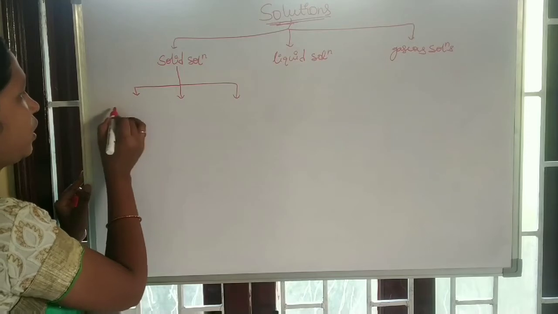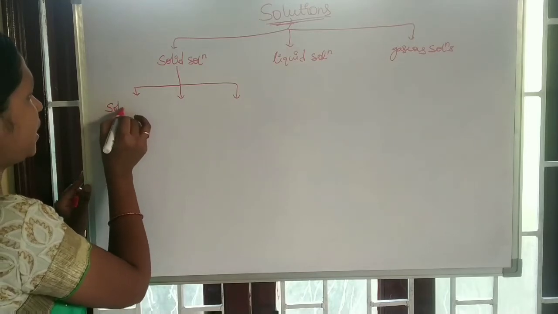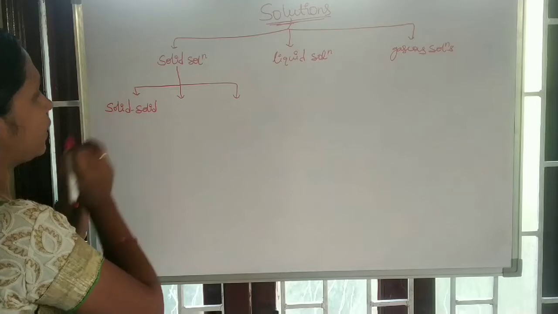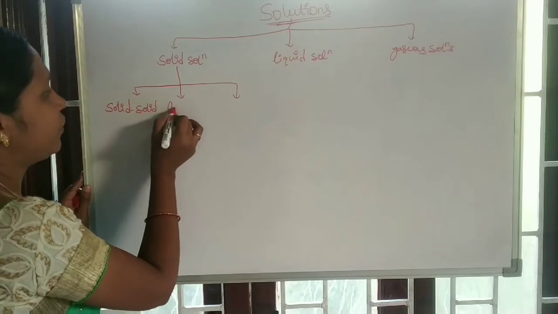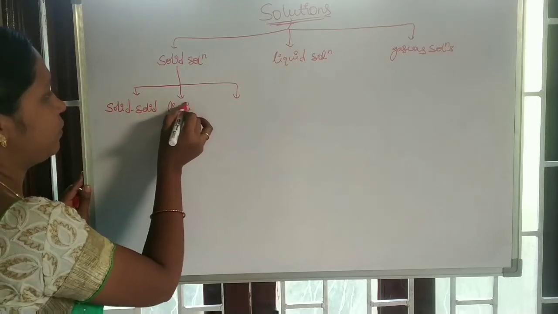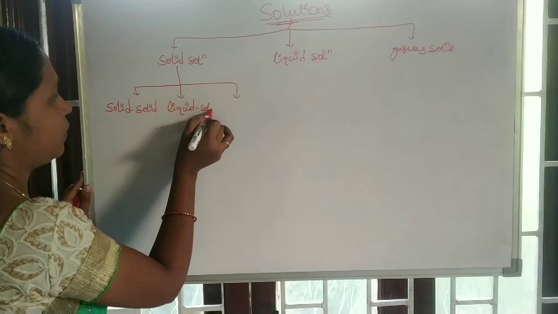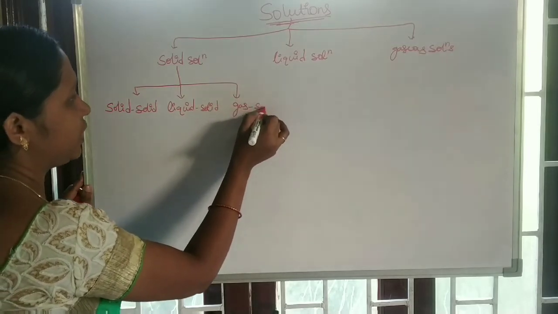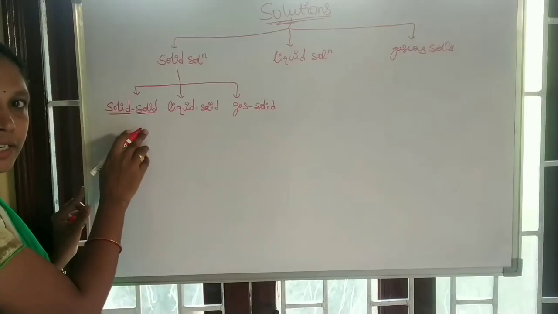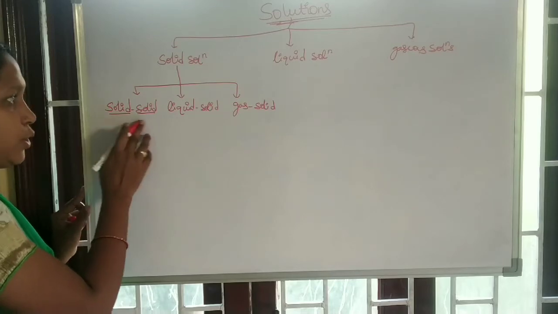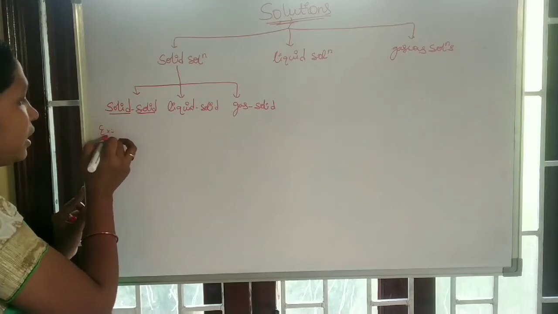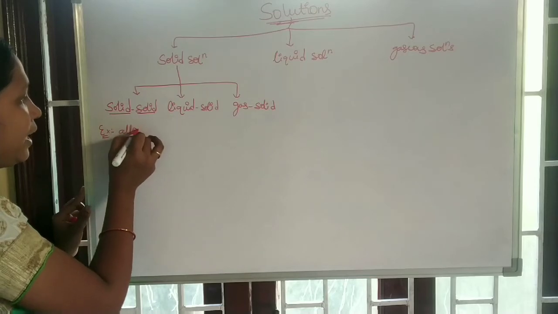Those are solid in solid, liquid in solid, and gas in solid. In solid in solid, solute and solvent both are in a solid state. Take alloys as examples.